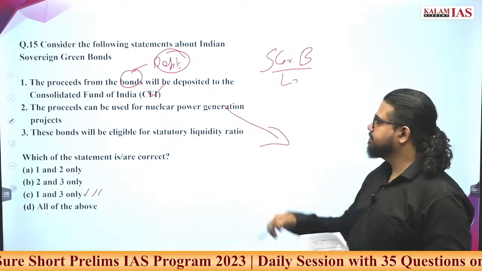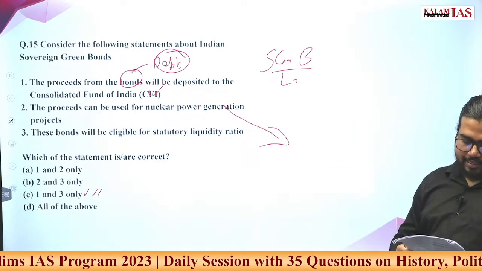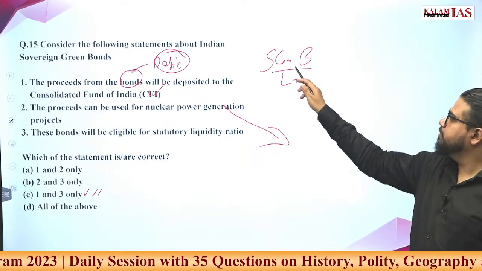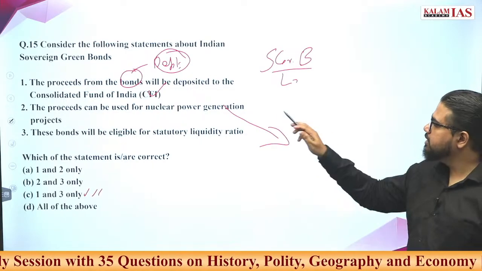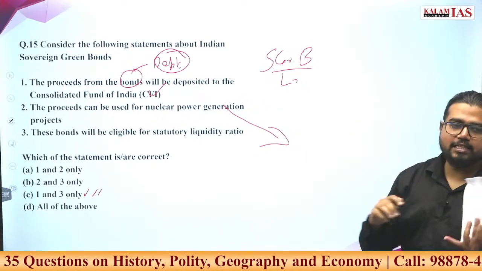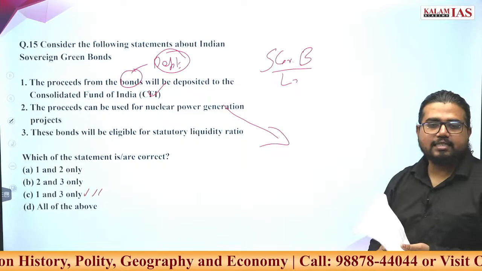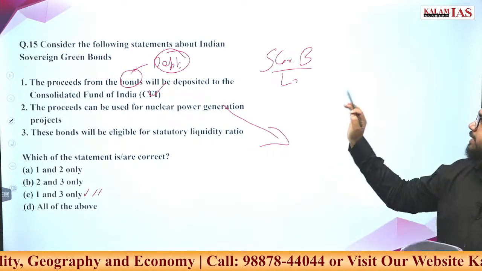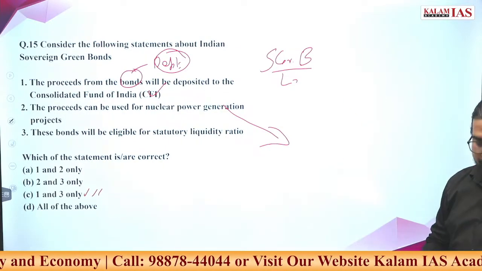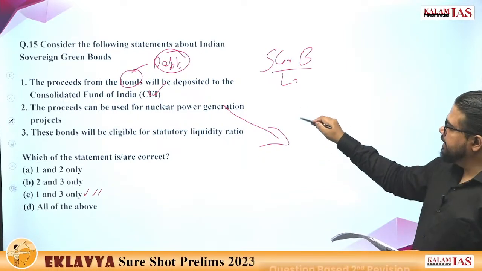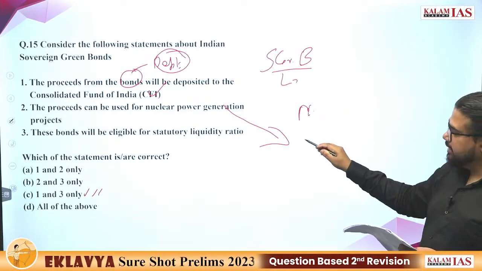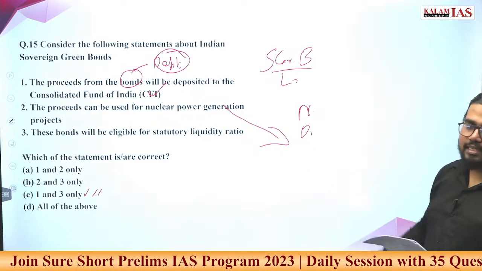The problem here is, even though the proceeds from sovereign green bonds will be invested in projects for renewable energy, energy efficiency, etc., a few industries are excluded from this. Which are these excluded industries? One is nuclear power. Then there is direct waste incineration.